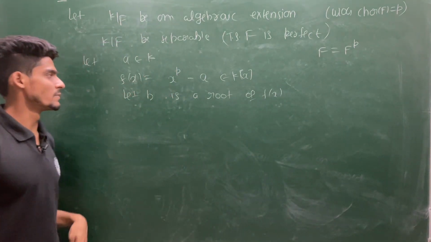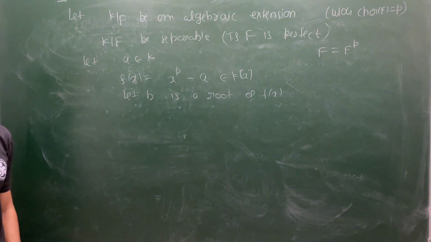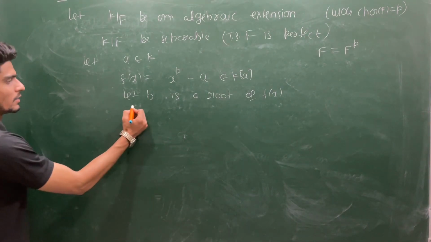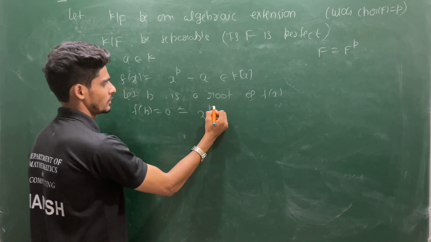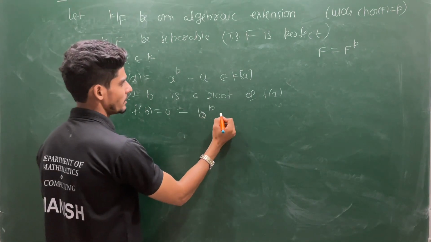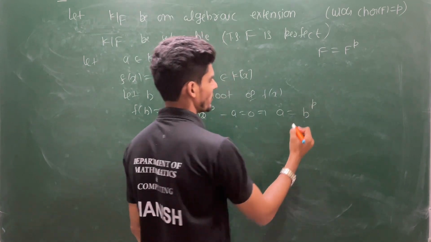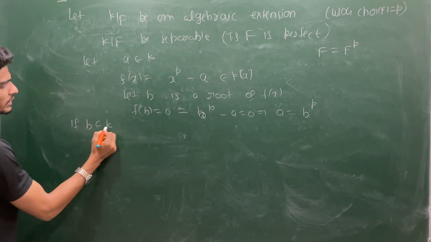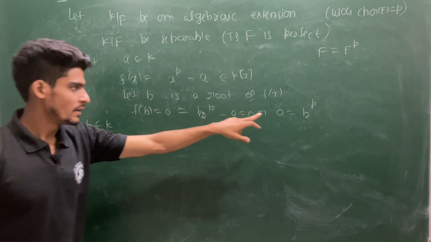We do not know whether this root b lies in K or not. If it is in K, then the proof is done, because f(b) is 0. Then it will give you b^p minus a equals 0. This will give you a equals b^p. So if b belongs to K, then you can write your element a as